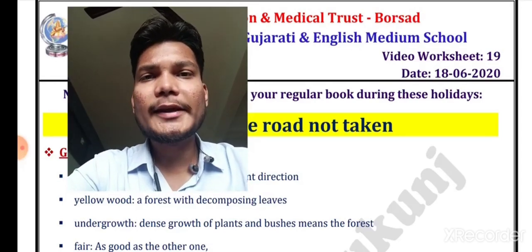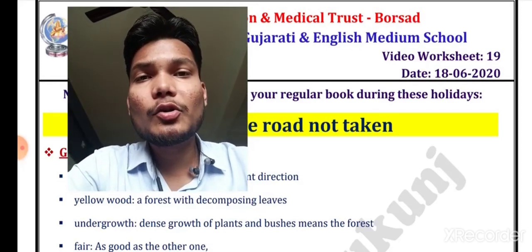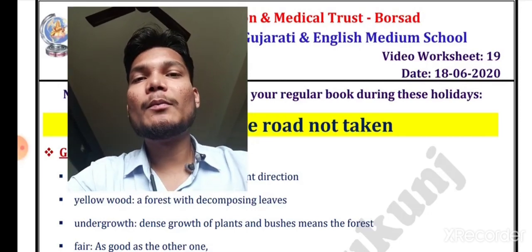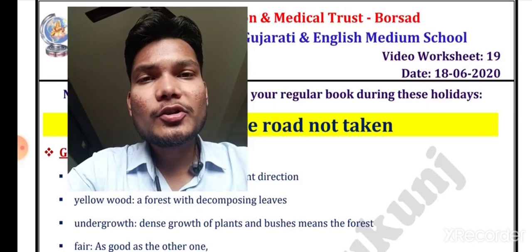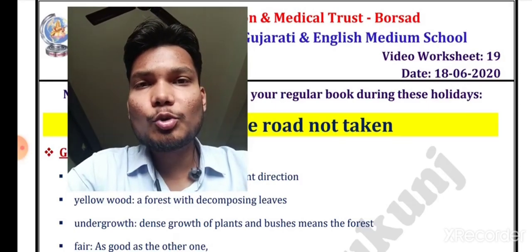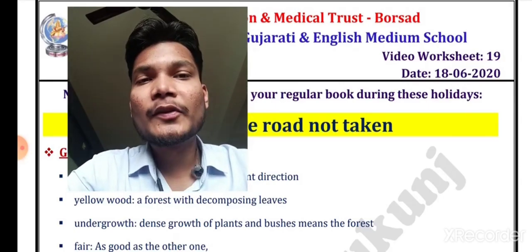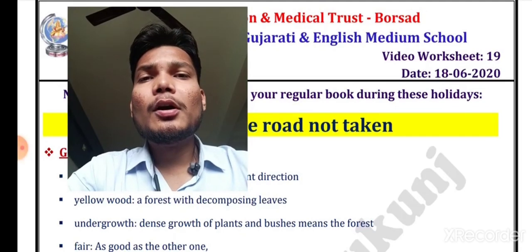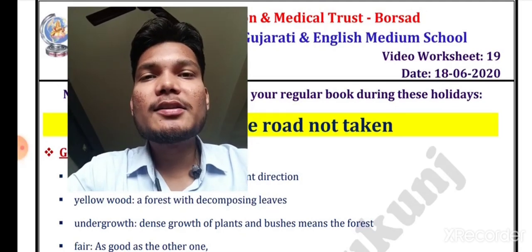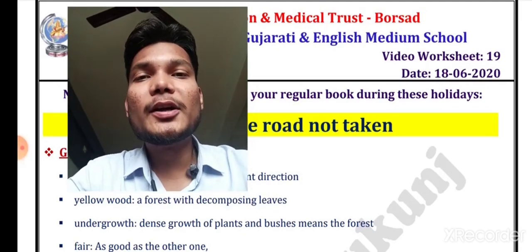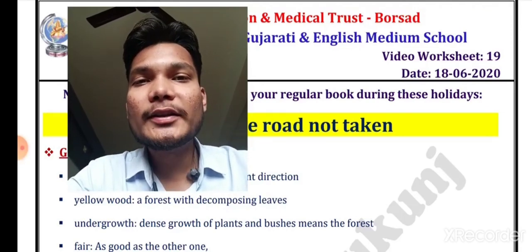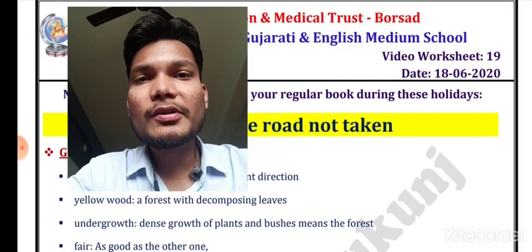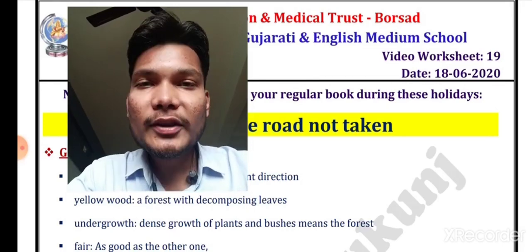Now you know that in poetry not only are questions going to be asked, but it is possible that any particular stanzas are going to be selected and you will have to explain the stanzas only, okay? So we already have discussed those stanzas. Not only that, but you also have the material worksheet in which I already have explained all the stanzas, okay? So try to read the stanzas along with the question and answer.